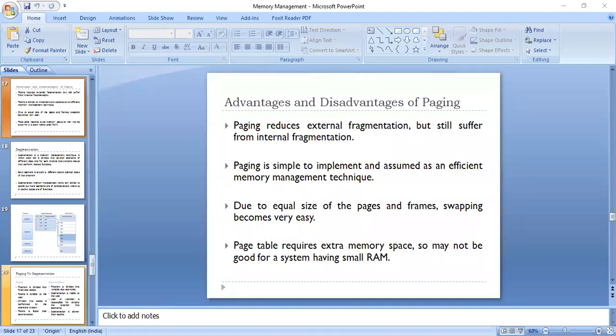And the page table requires extra memory space, so it may not be good for a system having small RAM. So this is a disadvantage, because we need additional memory for maintaining our page table, which is required in paging. So this goes with the disadvantages.